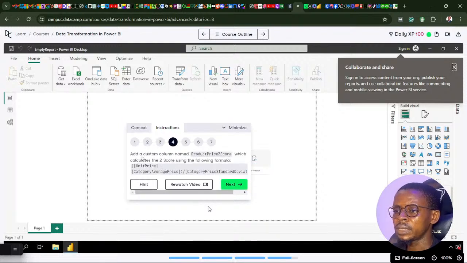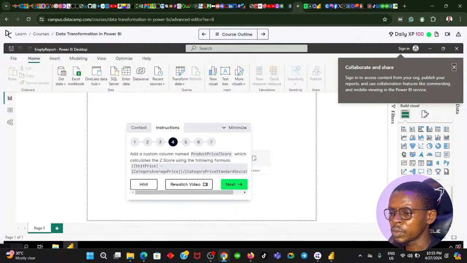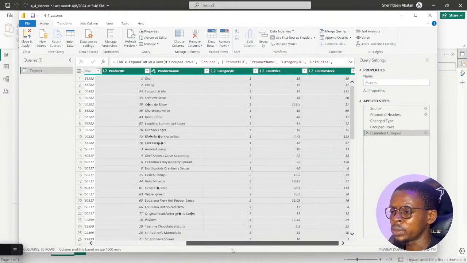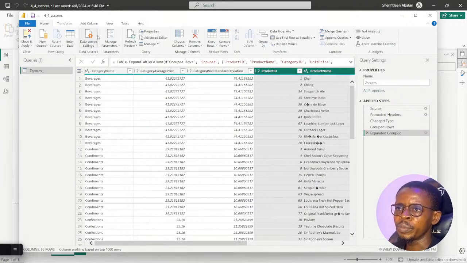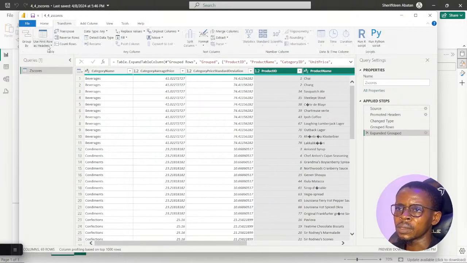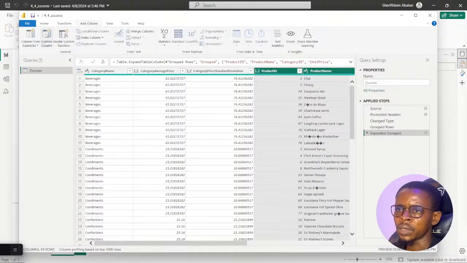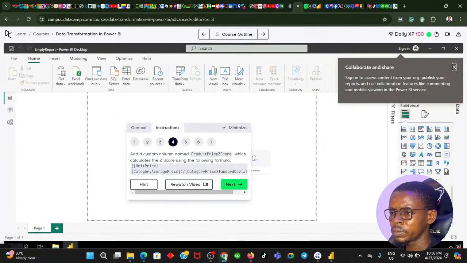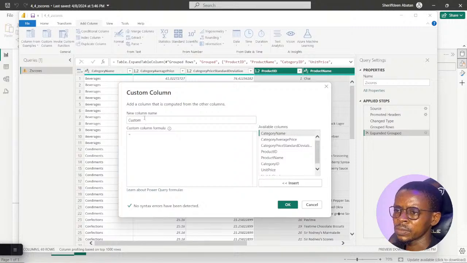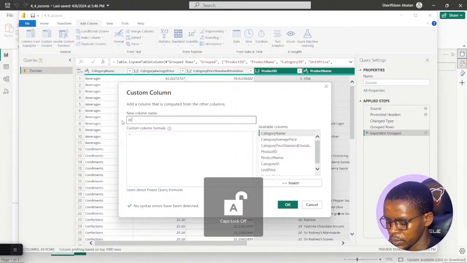So I click on next: add a custom column named product price z-score, which calculates this score using the following formula. Ooh, so we have to add a custom column. To add a custom column, we want to create a new column that's going to perform a calculation, which is this score calculation, and it's going to add it after this unit in stock. It performs a calculation based on existing columns. You can see where is Add Column. I'm going to select custom column. What is the name of the column? Product price z-score.